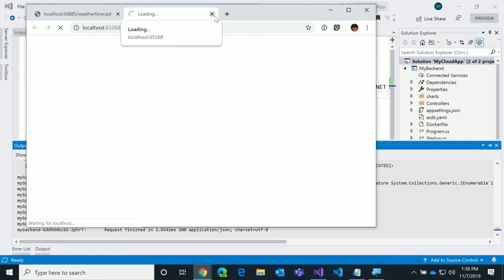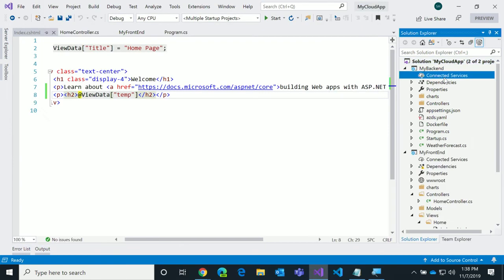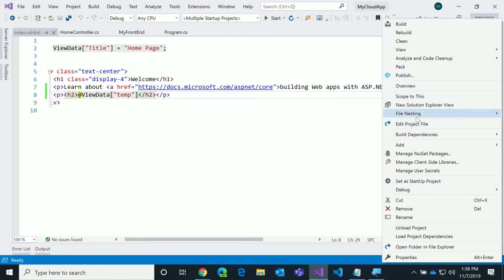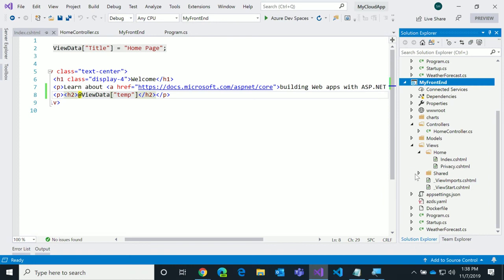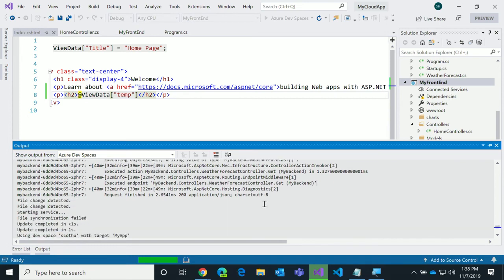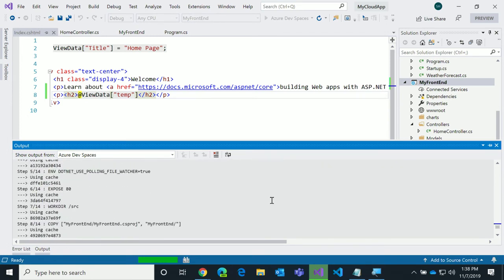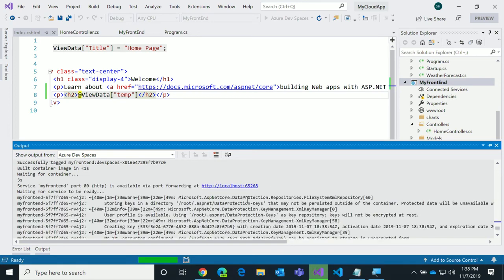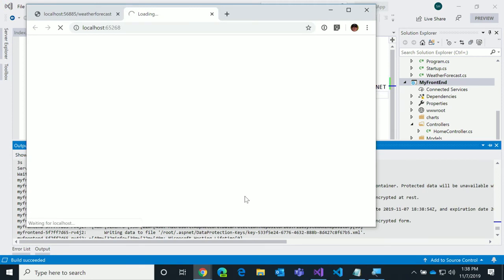Yeah. Come on. It's waiting for the container. That's what it said last time, too. Waiting for service to be ready? Come on.